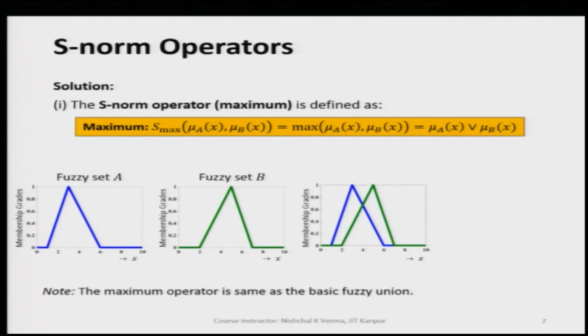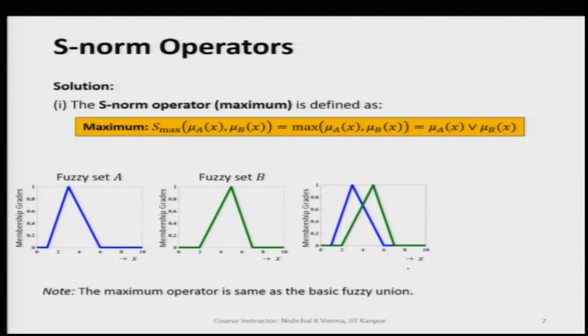Let us now superimpose these two fuzzy sets, because we are taking the maximum of the two membership values corresponding to the generic variable value throughout and within the universe of discourse.